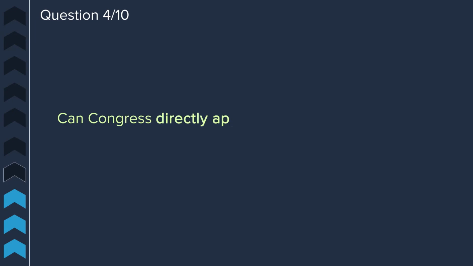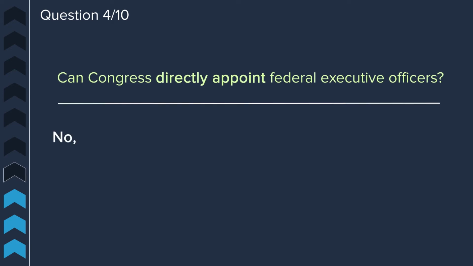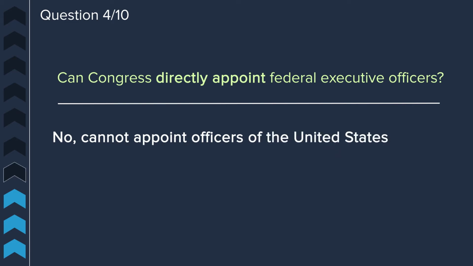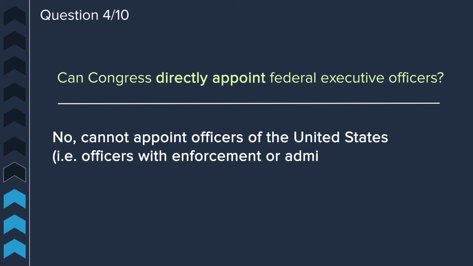Question 4. Can Congress directly appoint federal executive officers? No. Congress cannot appoint officers of the United States. In other words, officers with enforcement or administrative powers.